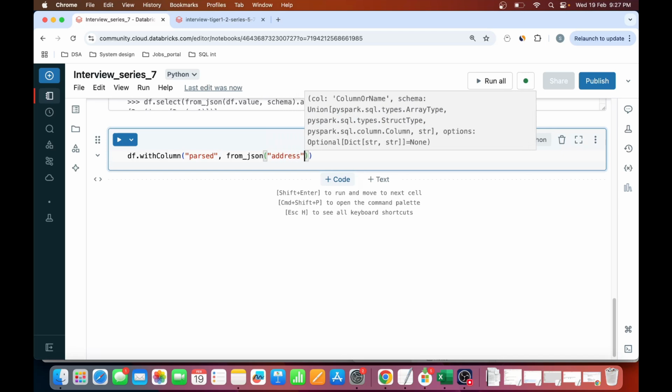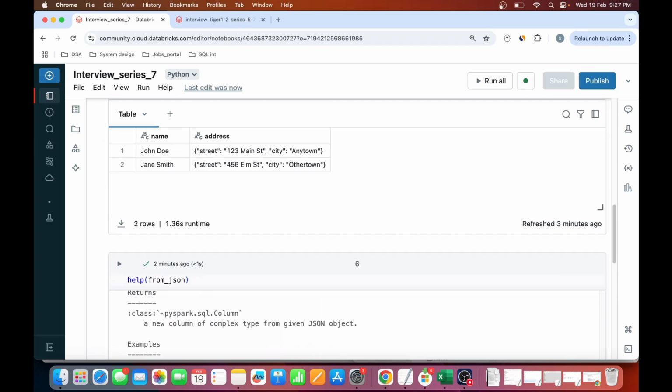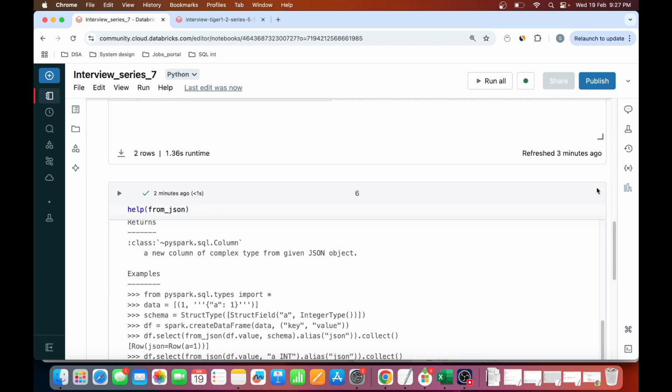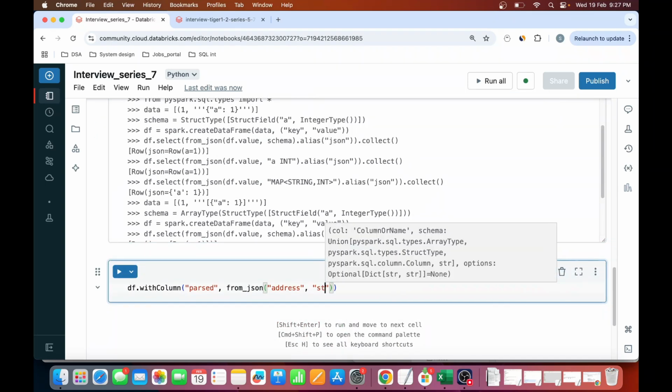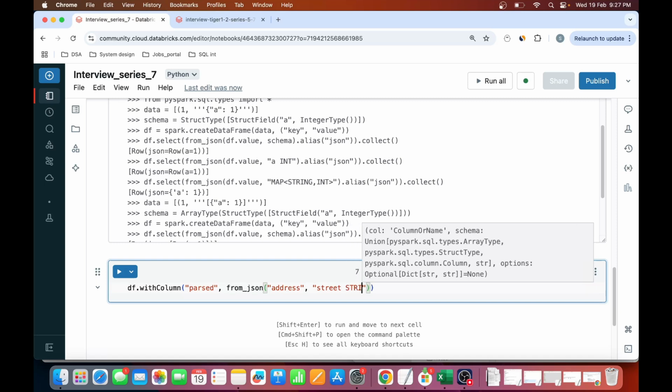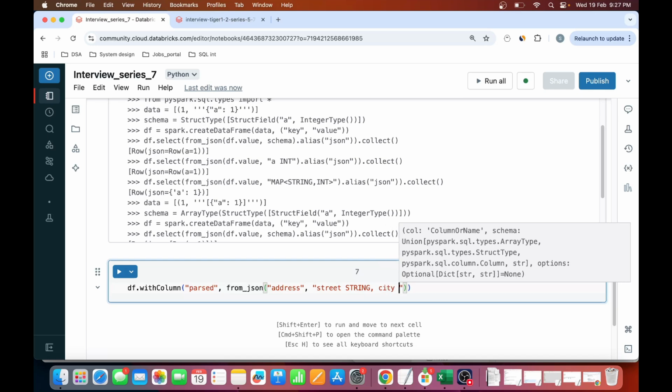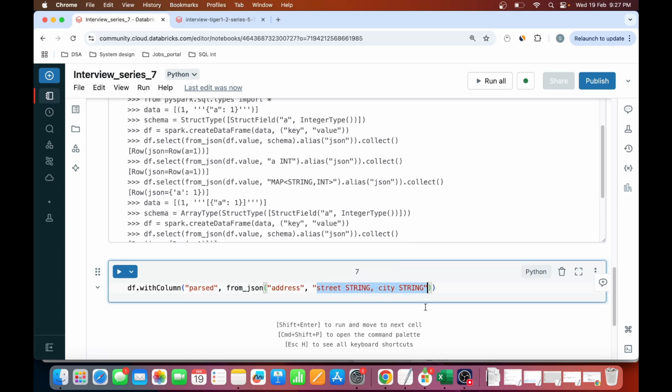It is address. In this column name, I will be passing the schema because the second parameter is what? It is schema. So the schema here is street and city. Both of them are string, right? So I'll mention street as string and city also as string. You can pass this in a different format. I'm passing it as a string.